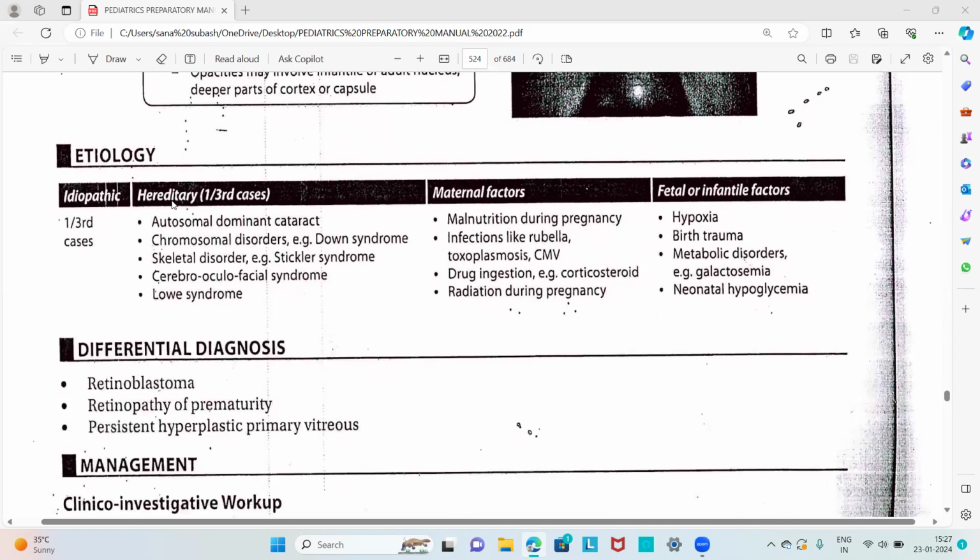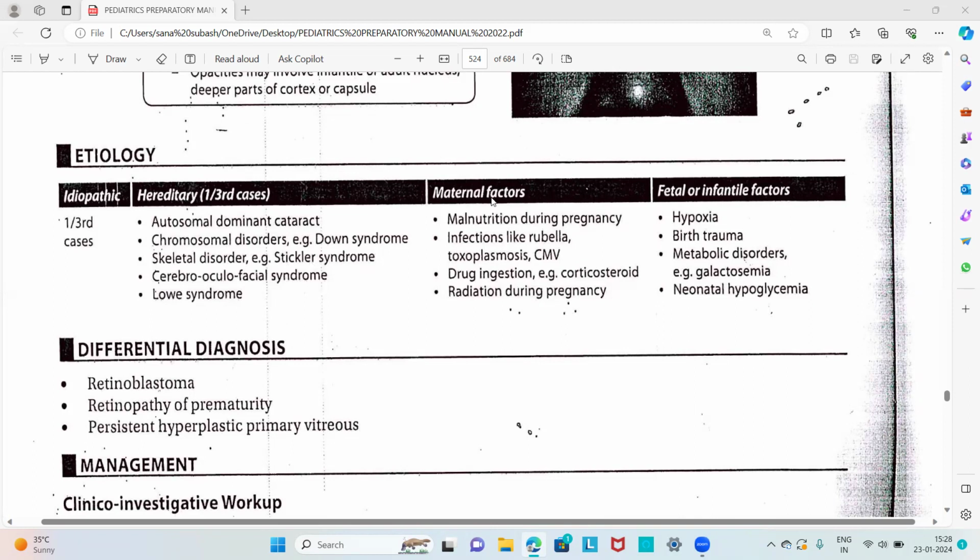Then what is the etiology behind the cataract? In one third of the cases, the etiology is idiopathic, that is, there is no known cause for the development of the congenital and developmental cataract. Another one third of the cases are due to hereditary causes, that is autosomal dominant cataract, chromosomal disorders like Down syndrome, skeletal disorders like Stickler syndrome, and cerebro-oculofacial syndrome and Lowe syndrome. So about one third of cases are due to hereditary causes.